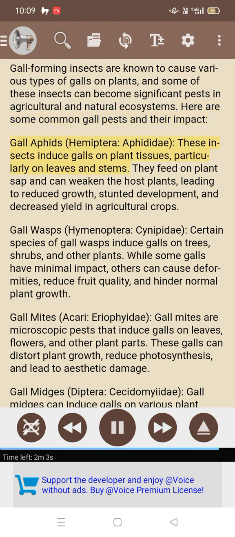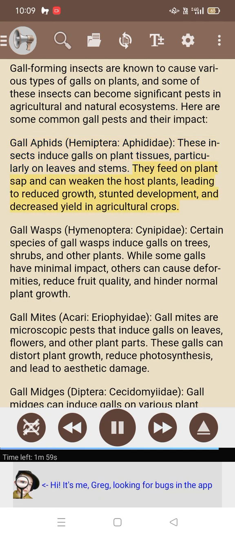Gall aphids, Hemiptera, Aphididae: these insects induce galls on plant tissues, particularly on leaves and stems. They feed on plant sap and can weaken the host plants, leading to reduced growth, stunted development, and decreased yield in agricultural crops. Gall wasps, Hymenoptera, Cynipidae: certain species of gall wasps induce galls on trees, shrubs, and other plants. While some galls have minimal impact, others can cause deformities, reduce fruit quality, and hinder normal plant growth.